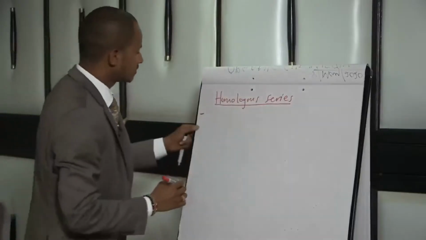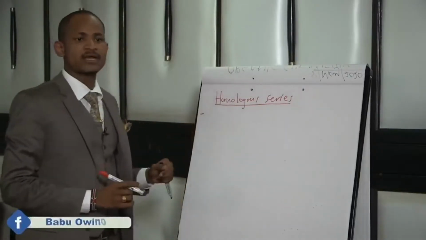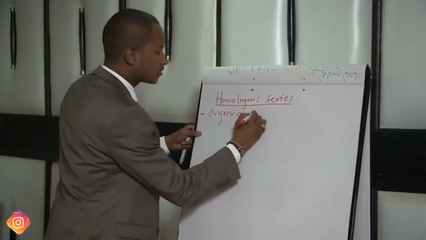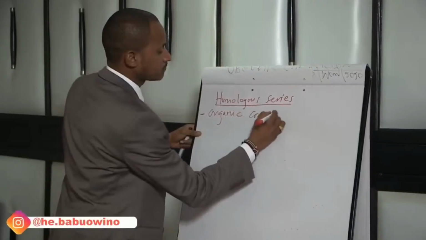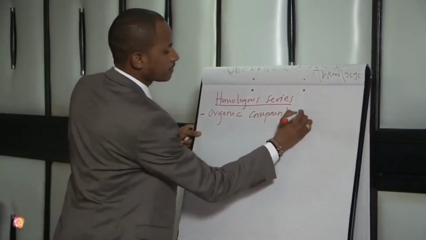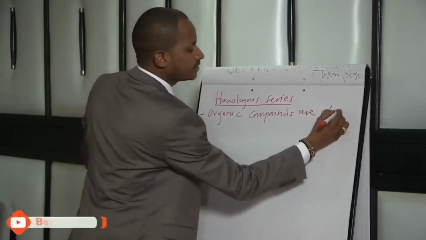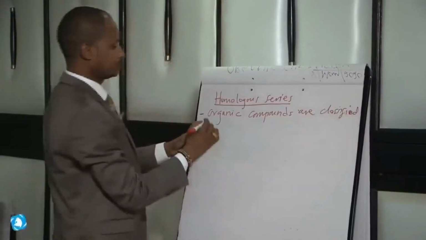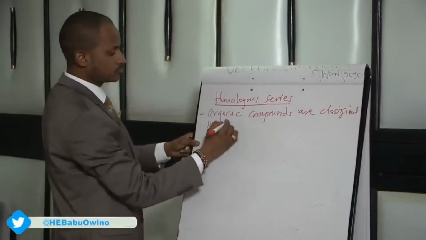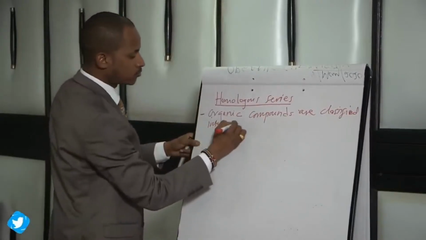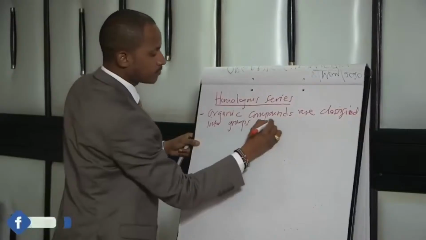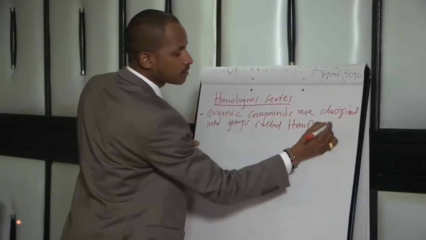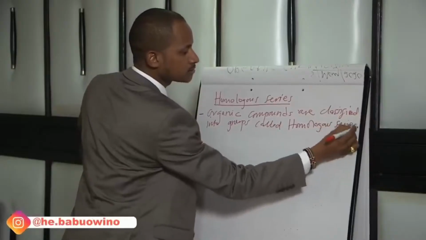The homologous series: organic compounds are classified into groups called homologous series.